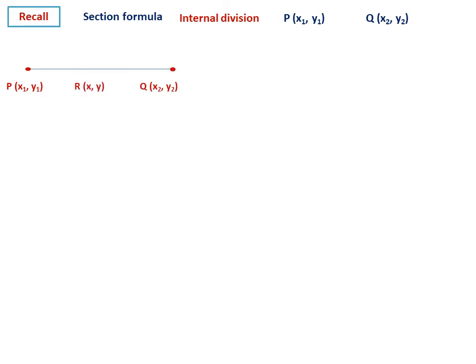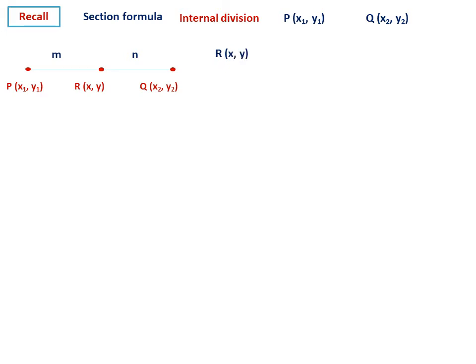Next one is the section formula. This also we studied. See, this is the idea. Internal division. Let P(x1, y1) and Q(x2, y2) be 2 points. These are the 2 points. Now, let R(x, y) divide the line segment in the ratio m:n.